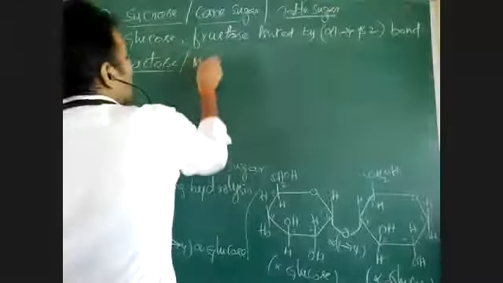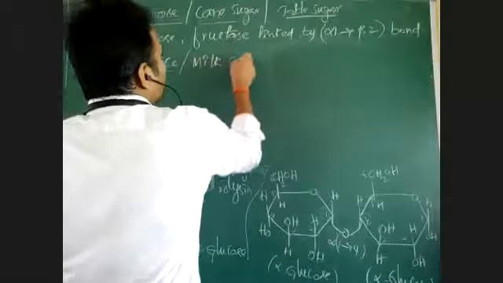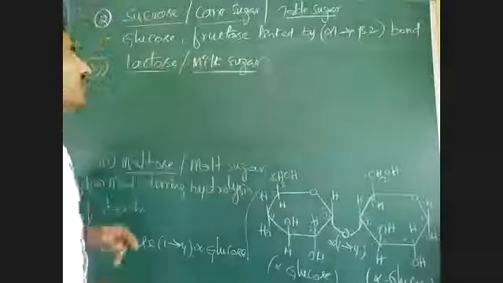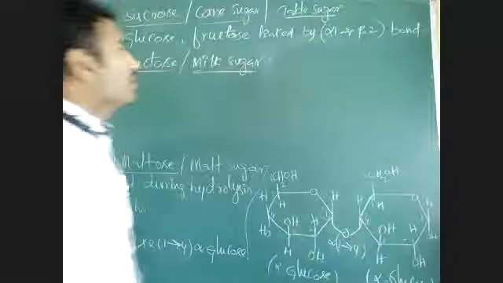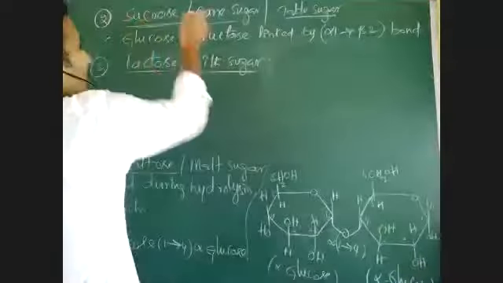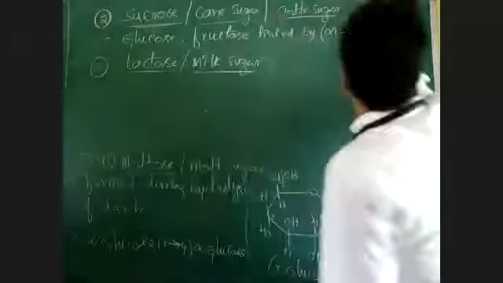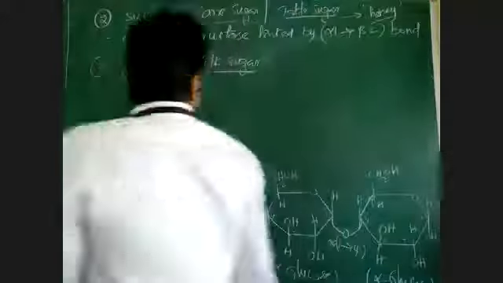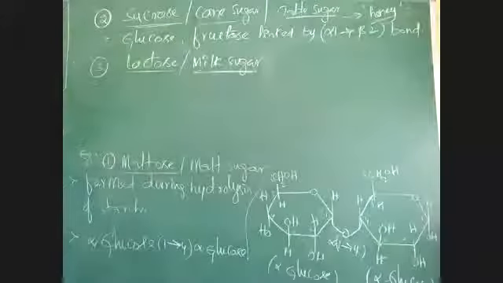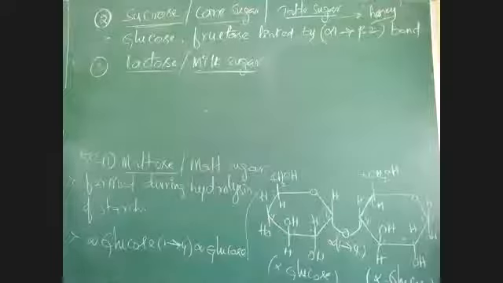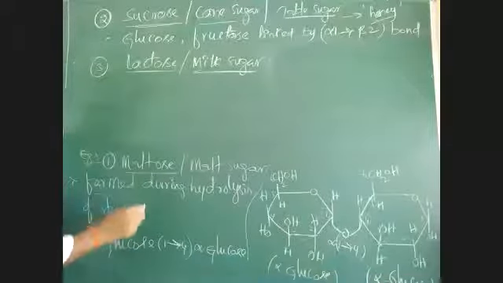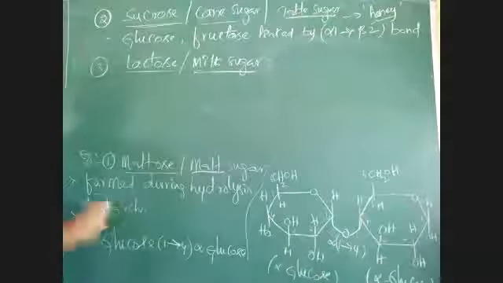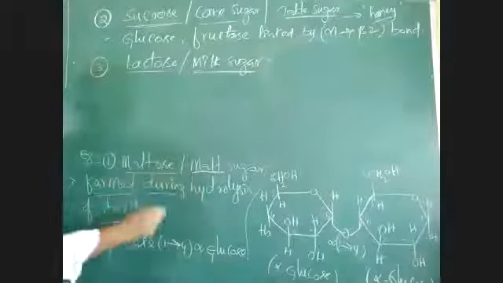Lactose is also called milk sugar, which is richly present in milk. Sucrose is present in sugar cane, and is found in honey also; in honey, sucrose is present more. Maltose is present in malt cereals, that's why it is called malt sugar. It is formed during hydrolysis of starch.